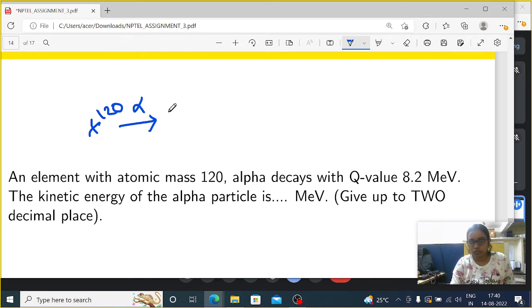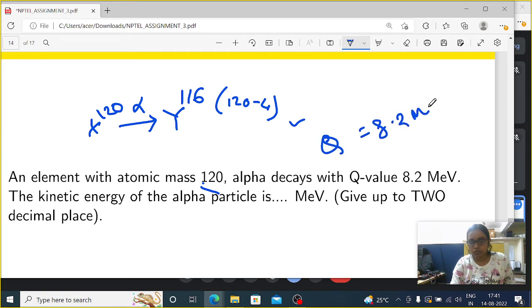What will be the Y? Y will obviously be 116, because 120 minus 4 means 116.